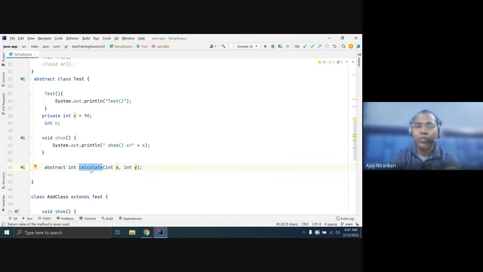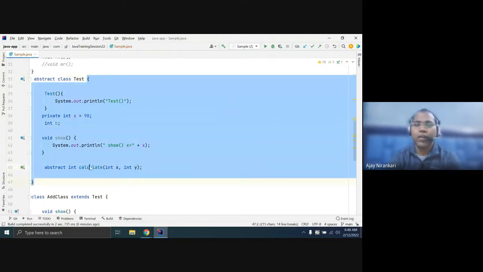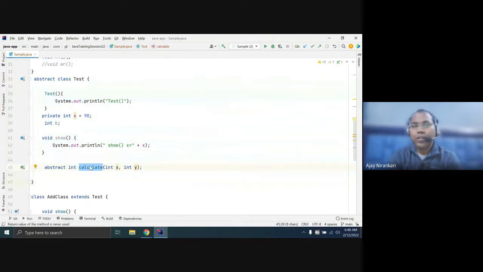So how to ensure that a subclass does this? Because if you mark a class as abstract, any other class becomes a subclass and gives you the definition here. So this is one place where you can declare an abstract method. This is another place in Java where you can declare abstract methods.